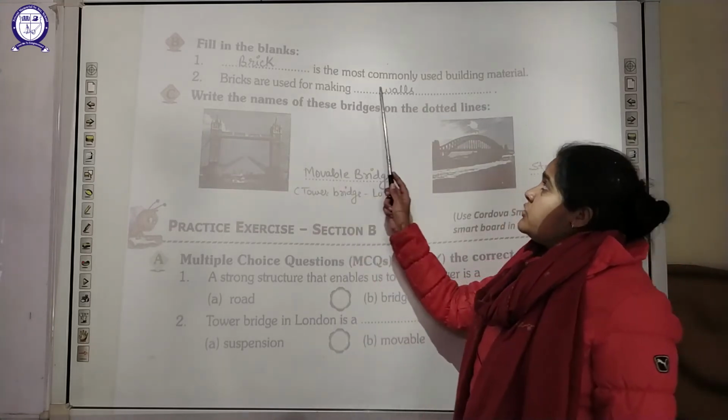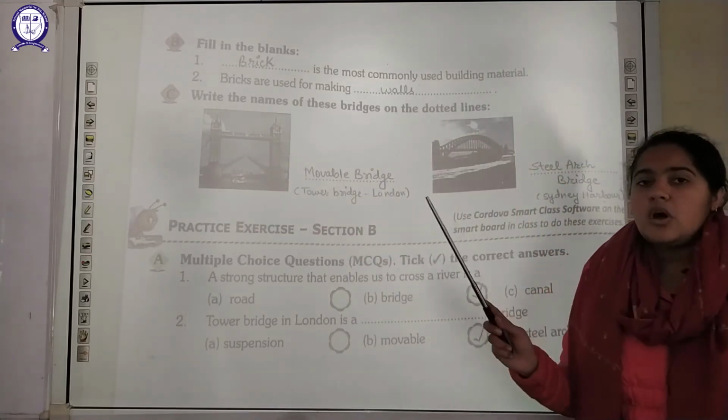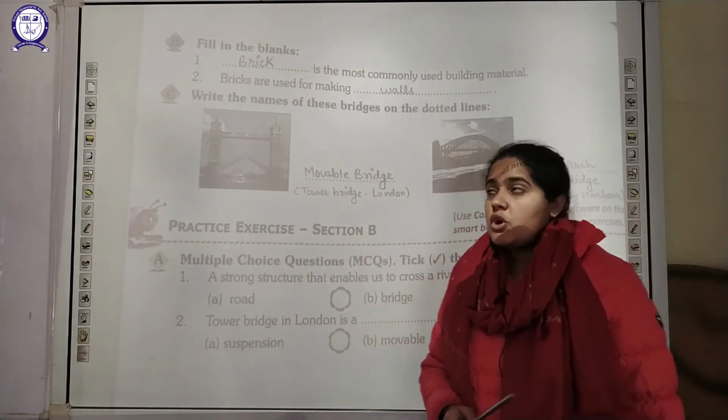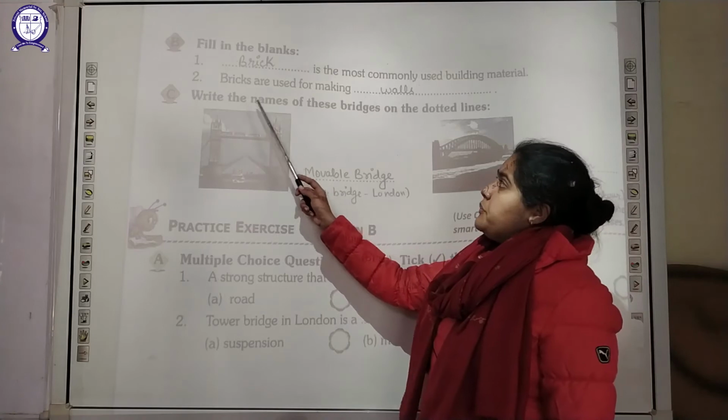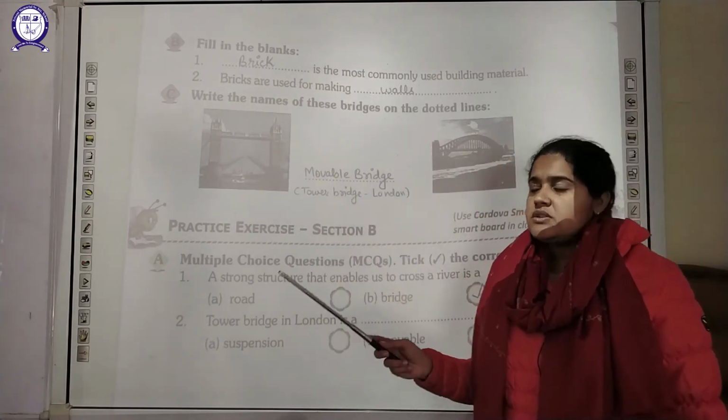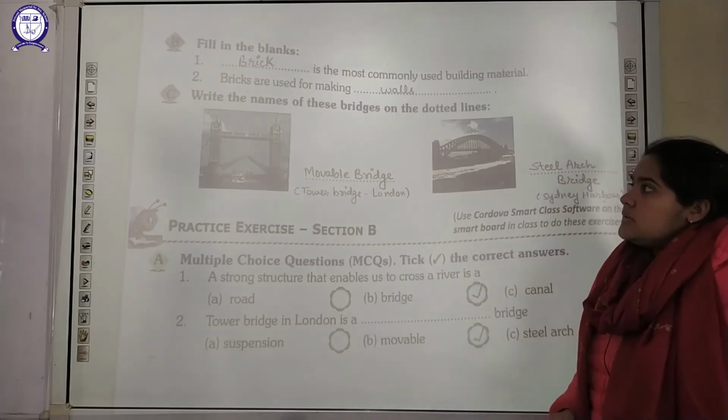So dash is the most commonly used building material. So out of all the building materials that we have studied, bricks is the most common one. Now next is: the bricks are used for making dash. So they are generally used in construction work in making walls.